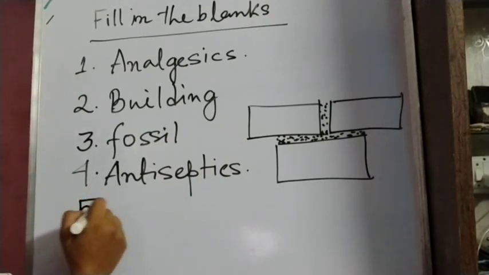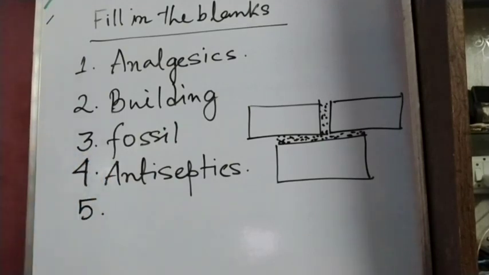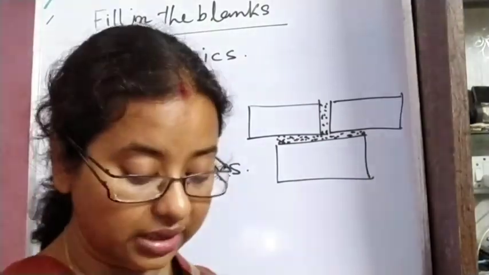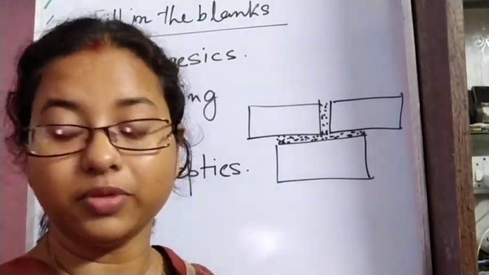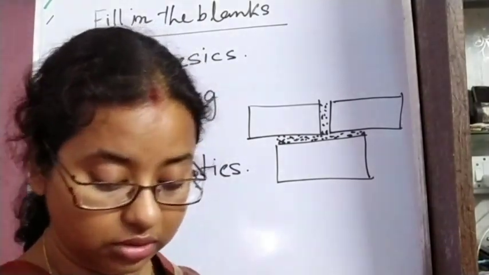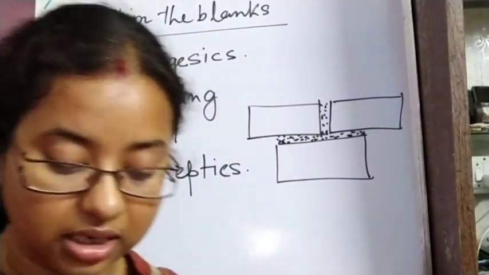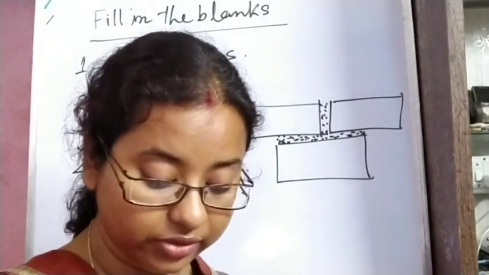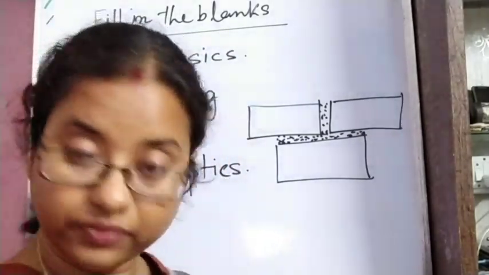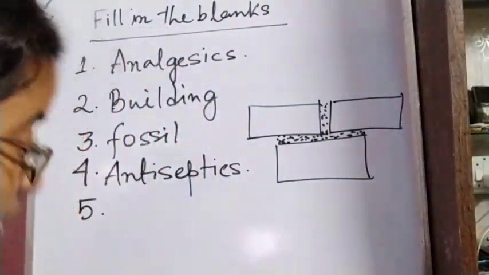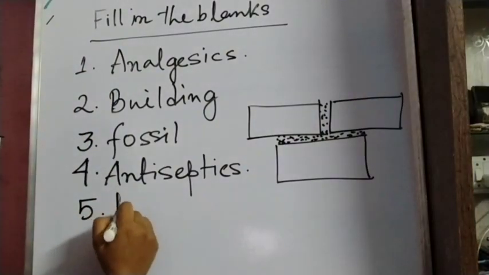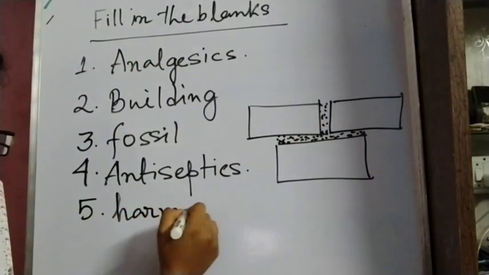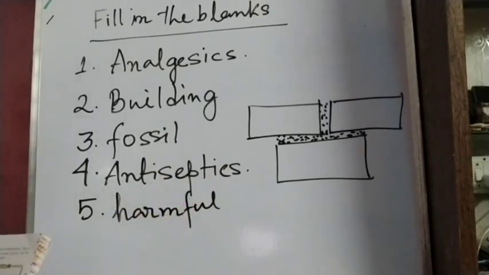Next, number 5. TNT is an explosive. The full form of this is trinitrotoluene, we know. So is TNT a harmful or useful chemical? What will be the answer? It's a harmful chemical, we know. So this option is correct. So this is harmful. Okay, harmful chemical.